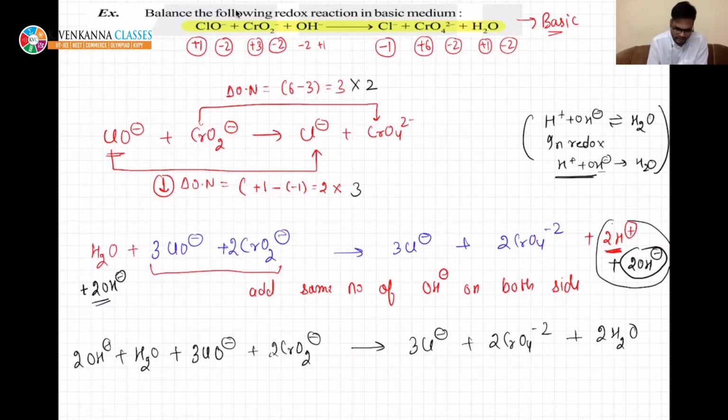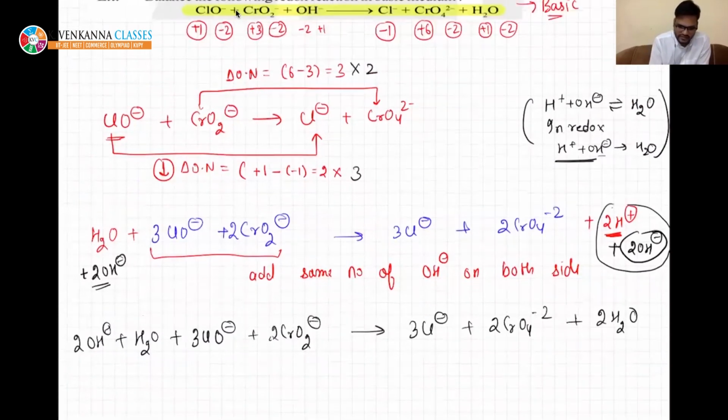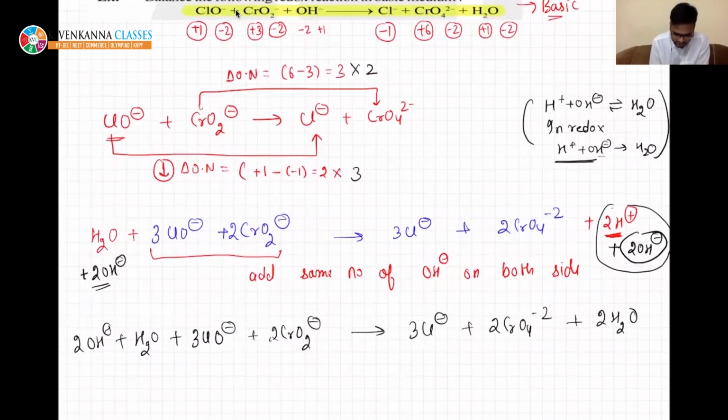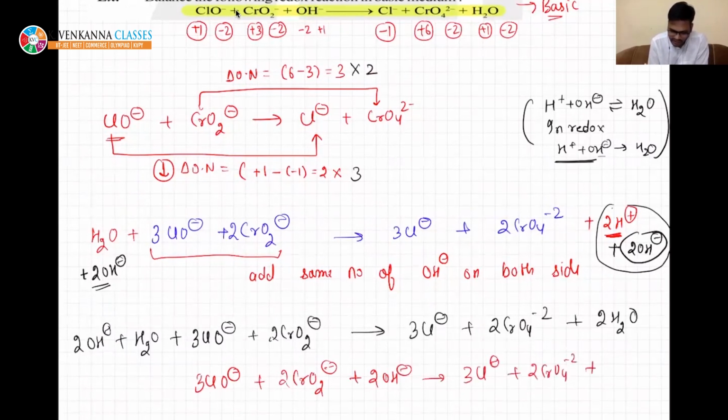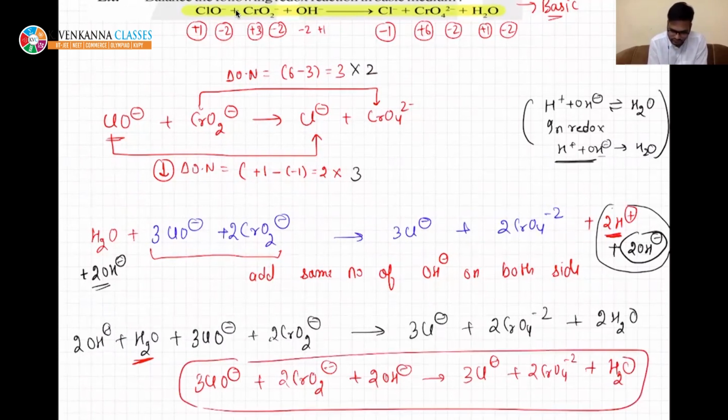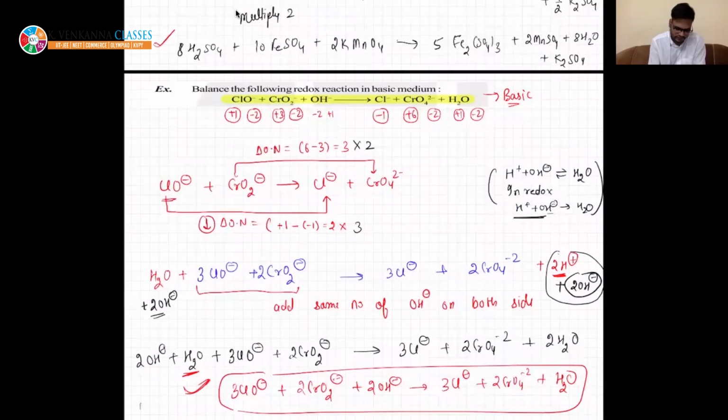Now if you see, there is one water molecule on one side and two on the other, so balance them and write the final answer. This is your final: 3ClO minus plus 2CrO2 minus plus 2OH minus gives 3Cl minus plus 2CrO4 minus plus 2H2O, and 1H2O, if you subtract it and bring it to the right hand side, it will become 1H2O. This is your balanced reaction.